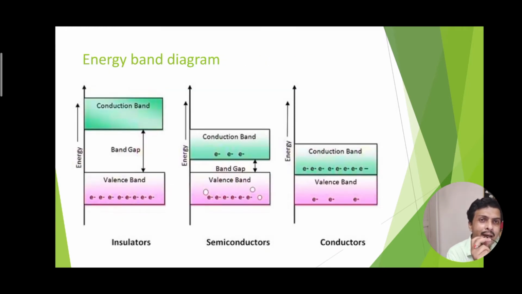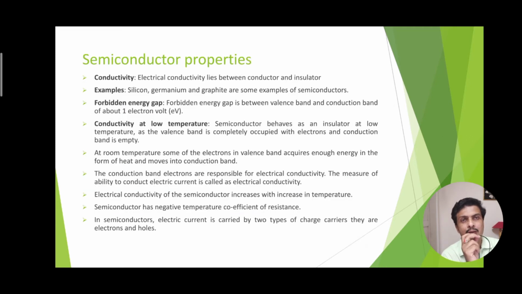Here are the energy band diagrams for all three types of materials. For an insulator, the band gap, that is the separation between the conduction band and valence band, is the widest. But in a conductor, they overlap. That is, electrons moving from the valence band to the conduction band need almost no energy. They move freely into the conduction band. But in a semiconductor, a moderate band gap exists. That means electrons in the valence band require a little energy, absorbed in the form of heat or light from the surroundings, so that they can move into the conduction band.